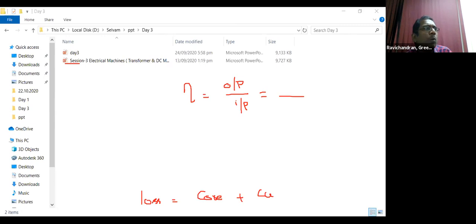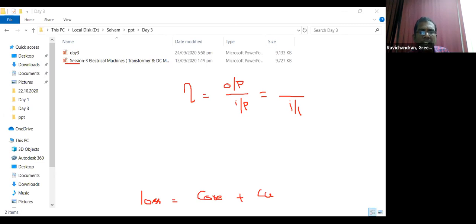Suppose we know the input, our objective is to find the efficiency. To find the efficiency, we need the input power and output power. But in the question paper, they give the input power, core losses and copper losses. We need to find the output power.